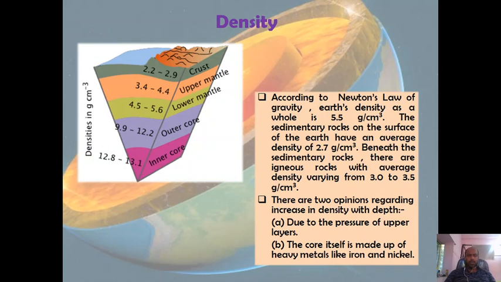There is a second opinion or second view that the inner core is made up of heavy metals like iron and nickel, that also make the density of the inner part of the earth heavier than the outer part.